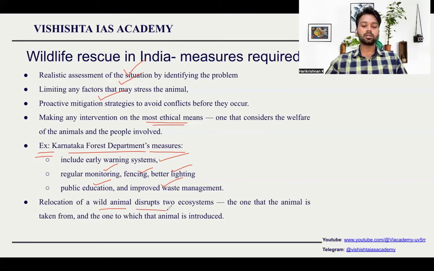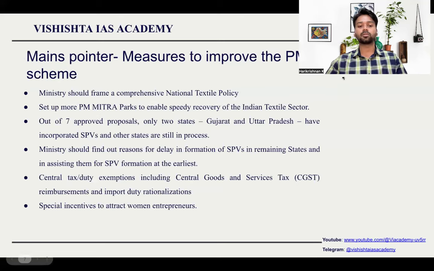Relocation of a wild animal disrupts two ecosystems. Usually, whenever they relocate, what they will do is they will just put it into a forest region. But that should not be done. A lion should be put in a place where it will have a good amount of prey, where it is a natural habitat for it. So this should be avoided. We should make sure we are relocating the animal in the proper way.